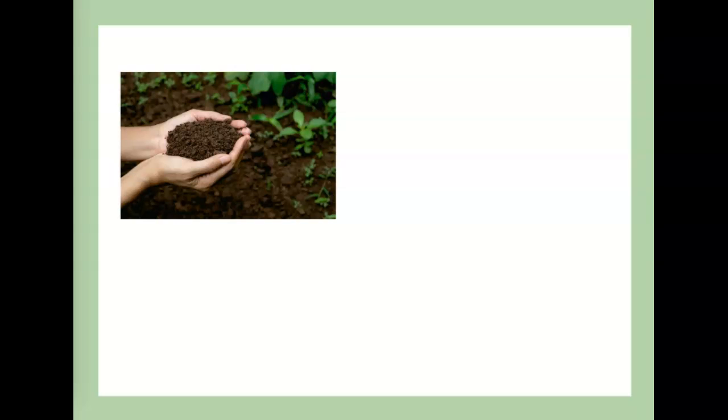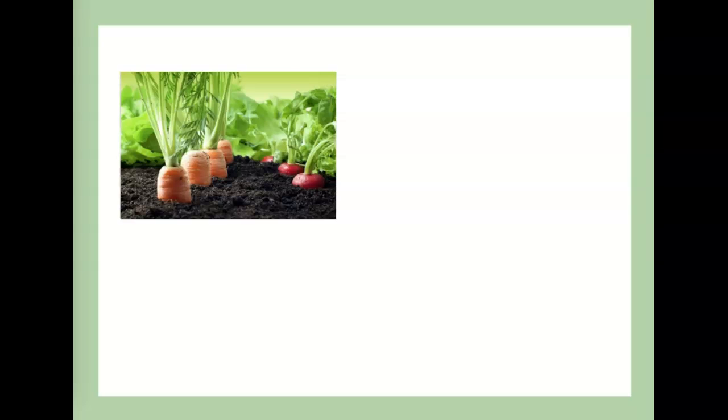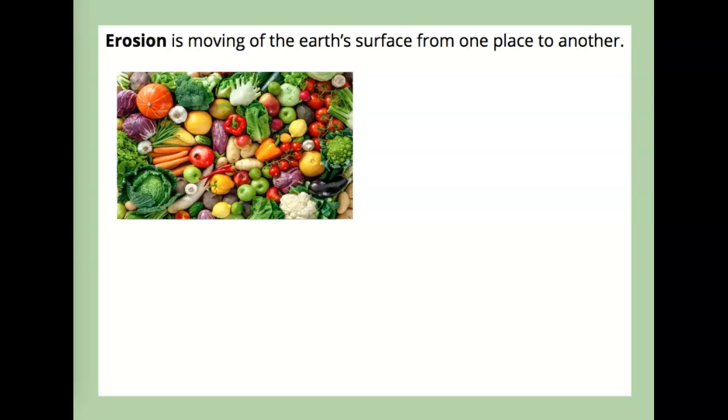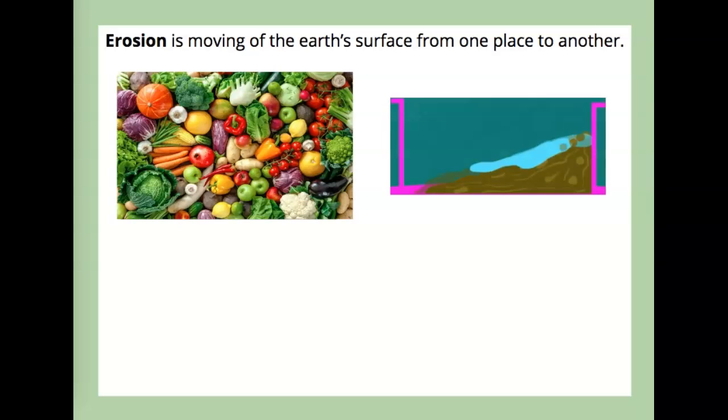Soil is another important natural resource. It's important because we need it to grow many plants that provide us with food. But sometimes the soil on the Earth's surface is moved from one place to another, and we call that erosion. Erosion is moving of the Earth's surface from one place to another. This is caused by wind or water. So the wind and water can carry the soil on the Earth's surface like this. Let's watch that one more time.